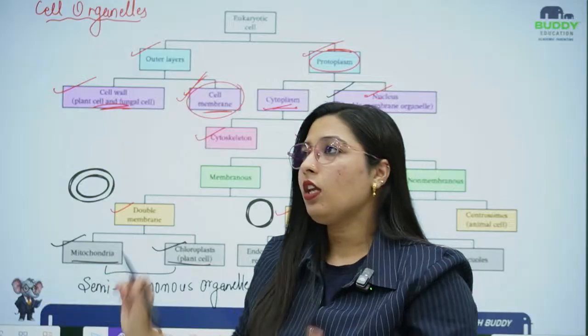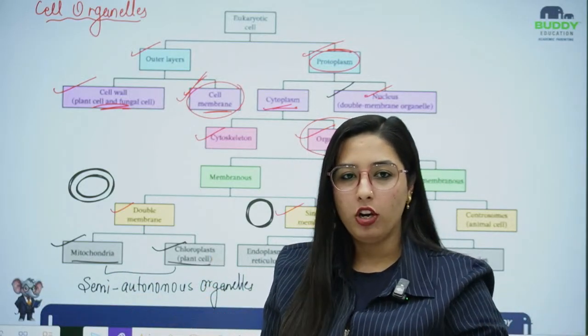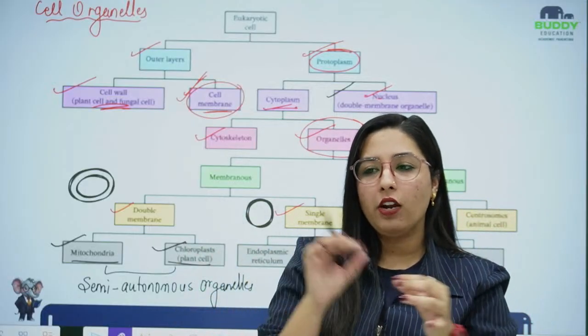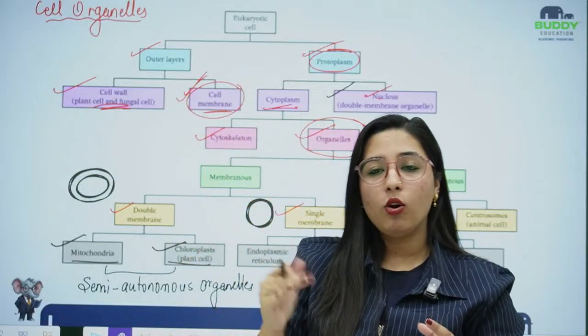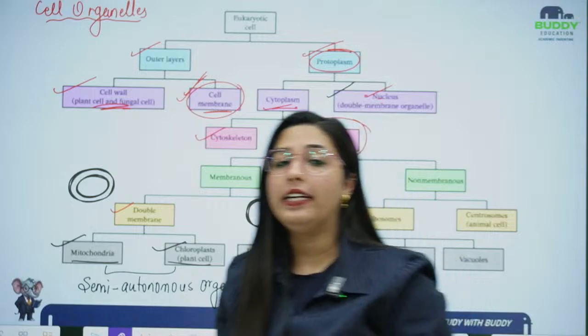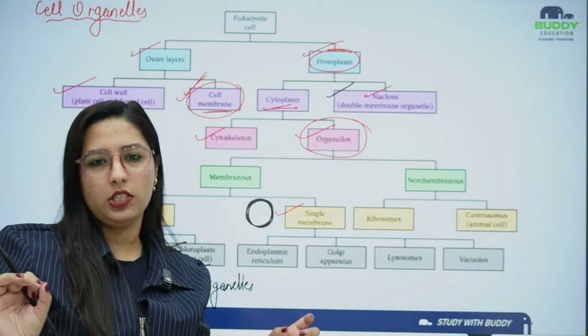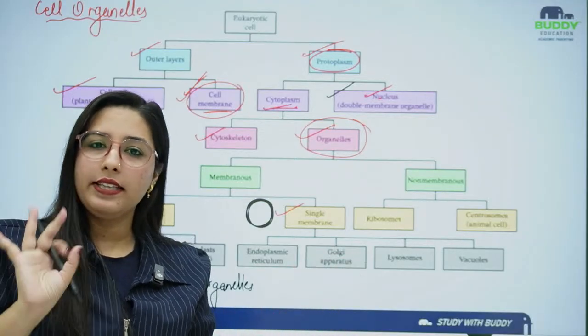Like, if I give an example from an organization, say there are semi-autonomous colleges. They have their own structure and their own syllabus, everything is going on, but they also follow the government guidelines. They have their own guidelines, but they are also following the government guidelines. That's why they are known as semi-autonomous government colleges. They work by themselves and they also work under the government. That is semi-autonomous.